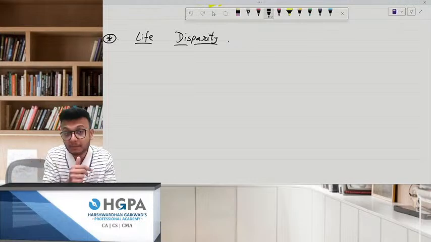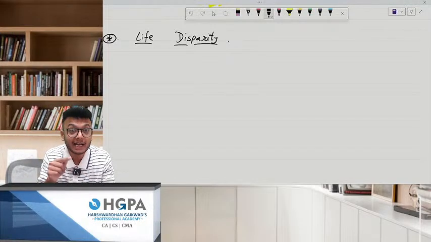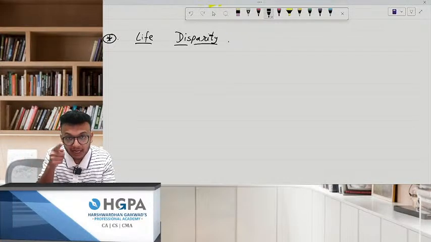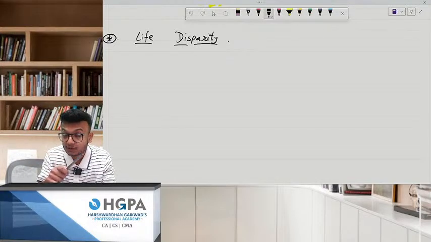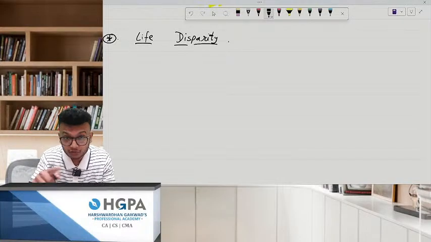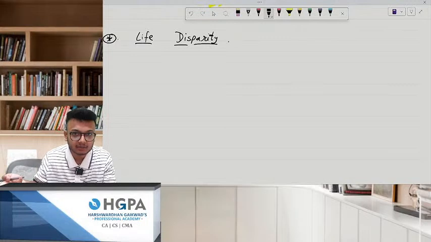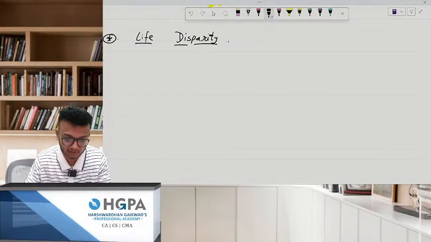But this is only possible where both the machines are at par. What do you mean by at par? It has to be on the same page, comparable. When you are able to compare two machines, it makes sense to do it by NPV. But if they are not at par, the useful life of both the machines is not the same. One has 5 years, the other has 7 years. In this case, you cannot use NPV. This situation is called life disparity.